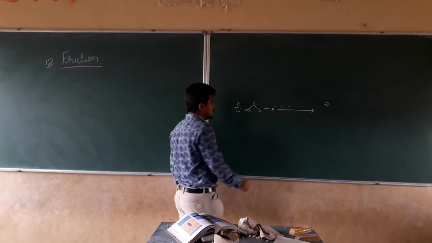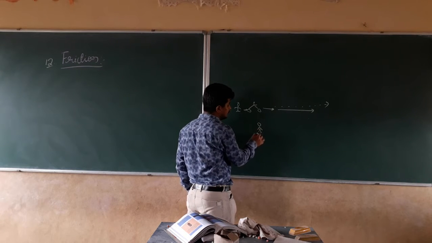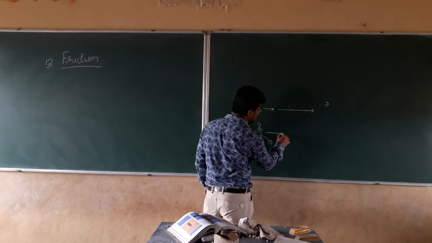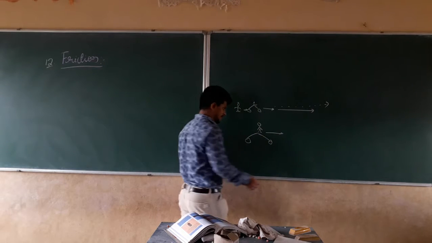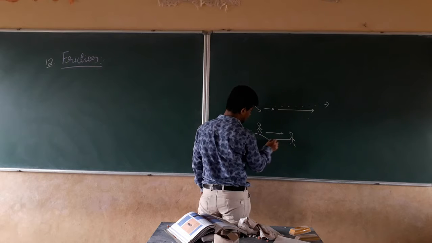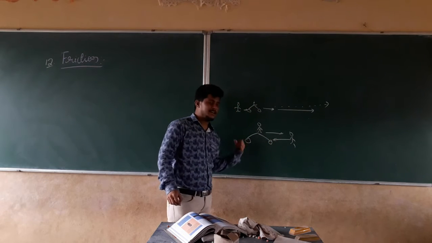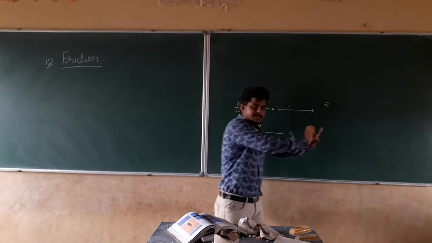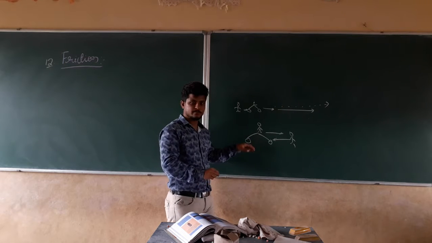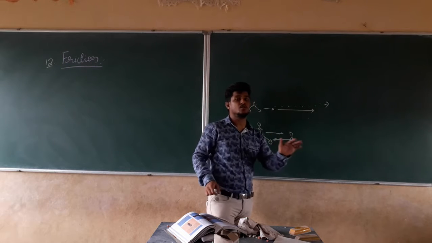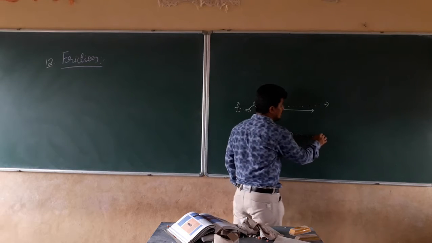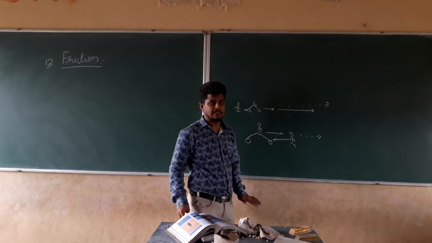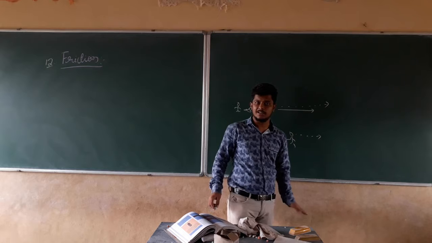In the same manner, what will happen if this person is pedaling the bicycle in this direction, and another person who is standing here applies force in the opposite direction, pushing the bicycle in the opposite direction to this motion? What will happen? The bicycle starts to move slowly up to some point. After that point, the bicycle is going to stop there only.